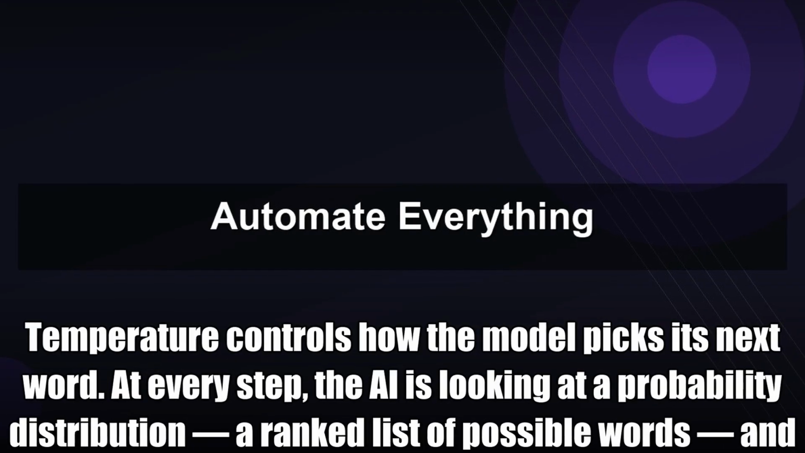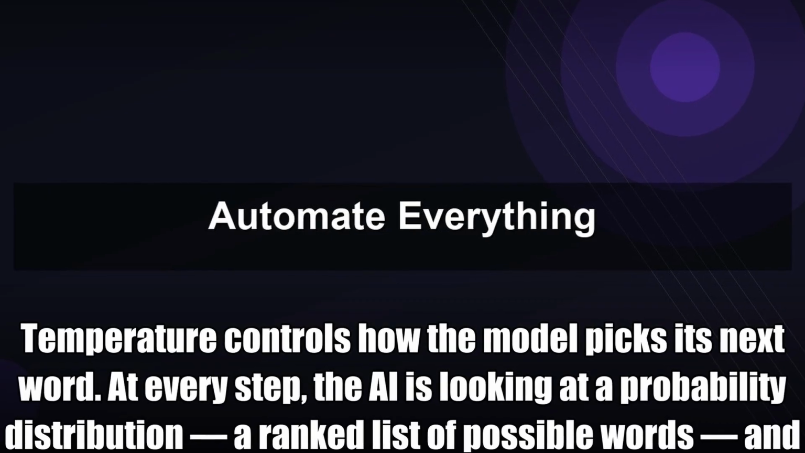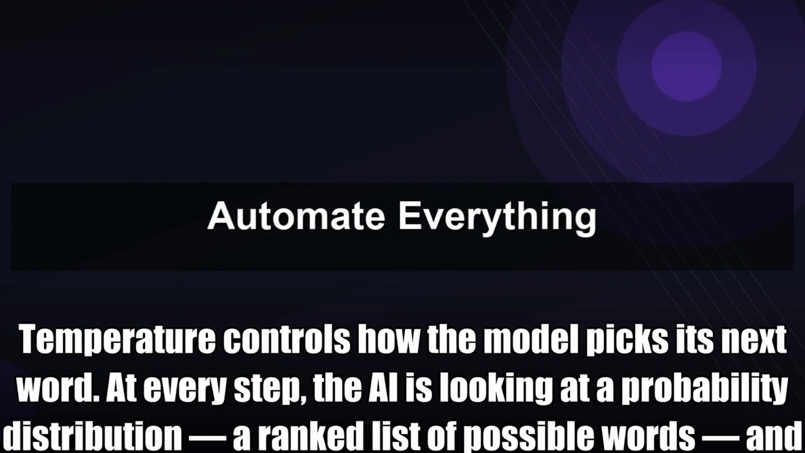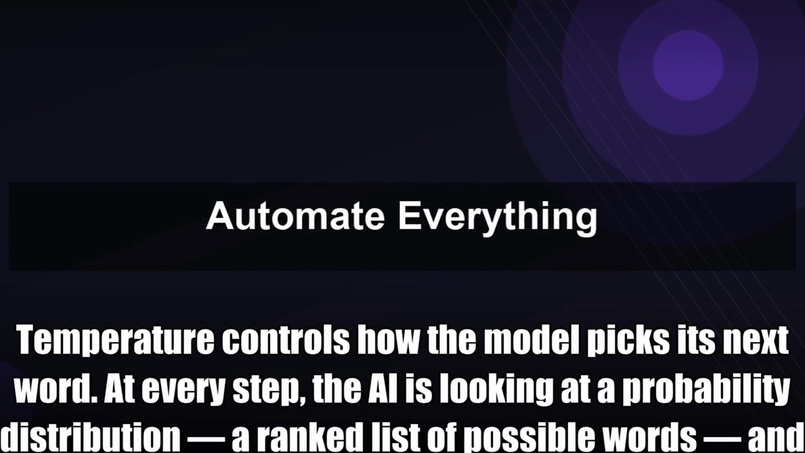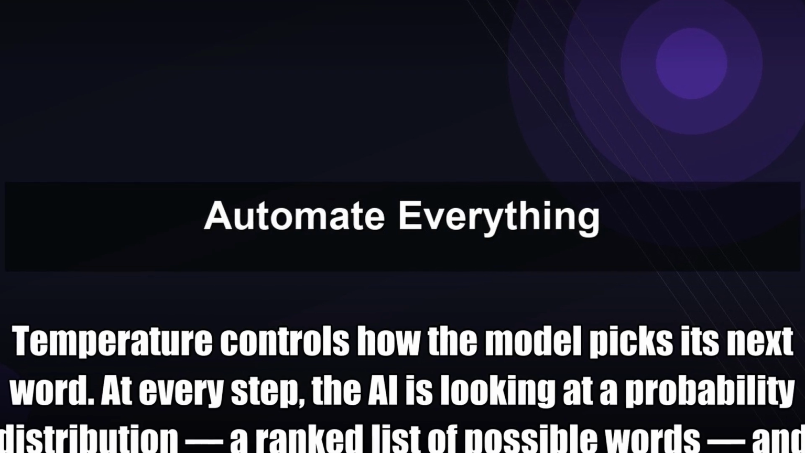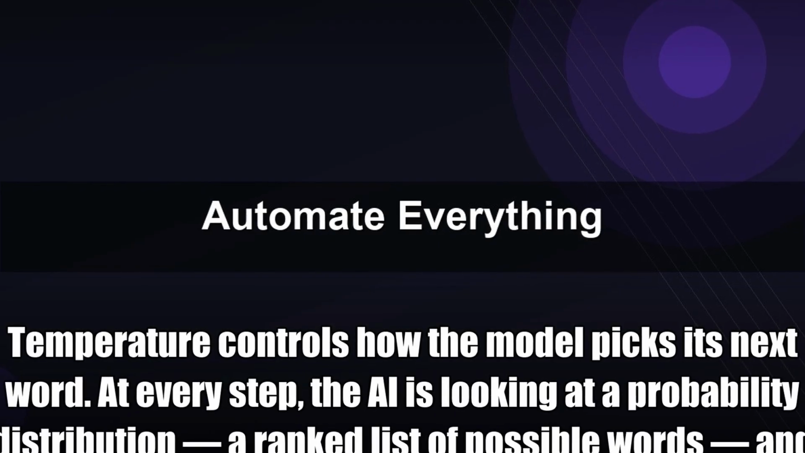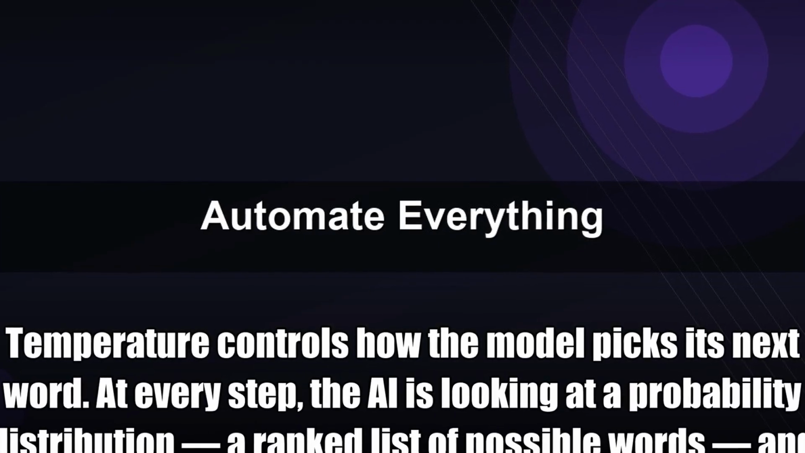Temperature controls how the model picks its next word. At every step, the AI is looking at a probability distribution, a ranked list of possible words, and temperature decides how strictly it follows that ranking. Low temperature means it almost always picks the most likely word. High temperature means it starts gambling on the weird, unexpected ones.